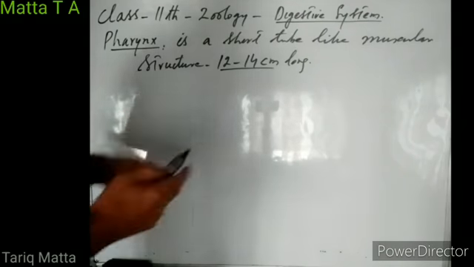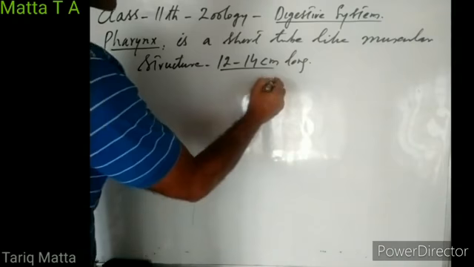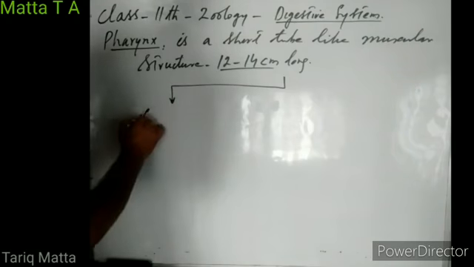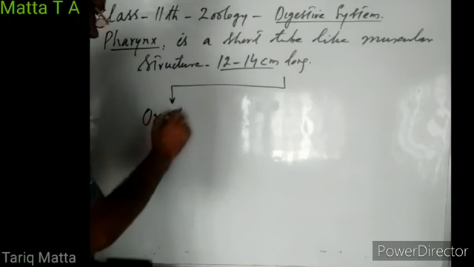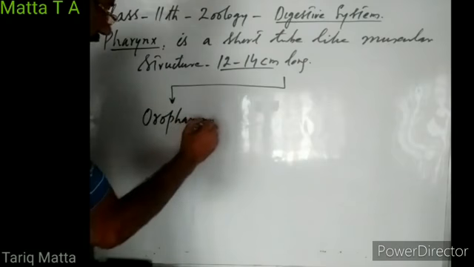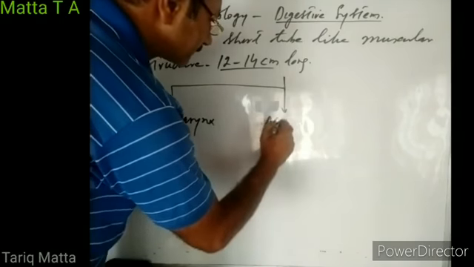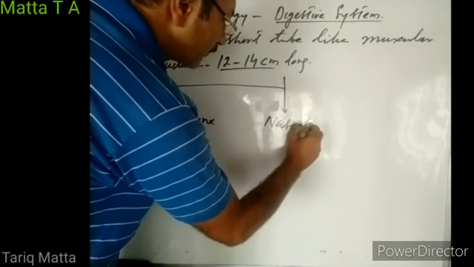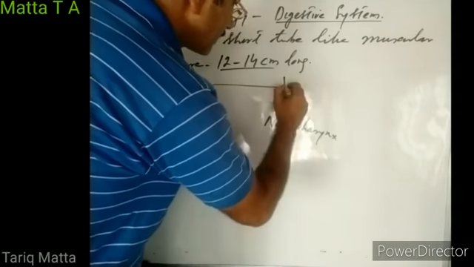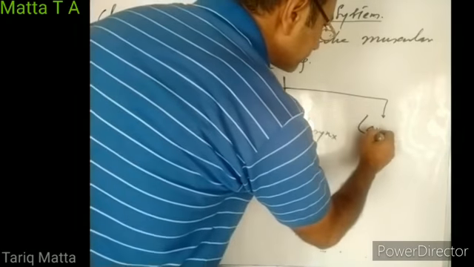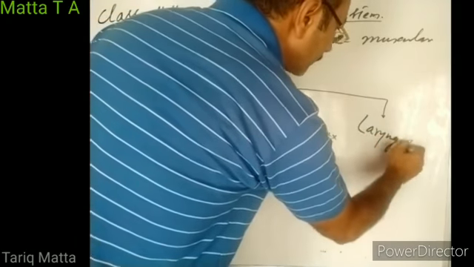This pharynx is divided into three parts. We can divide pharynx into three parts. One is known as oropharynx. Another is known as nasopharynx. And its third part is known as laryngopharynx.